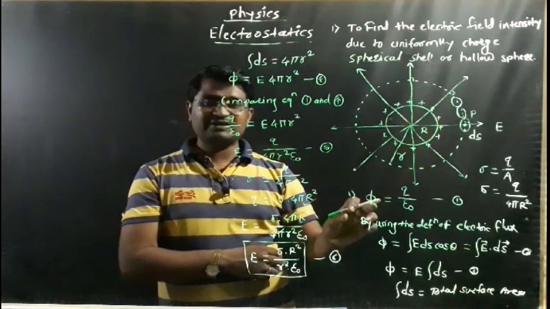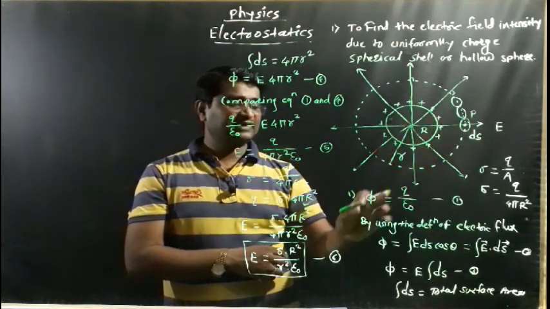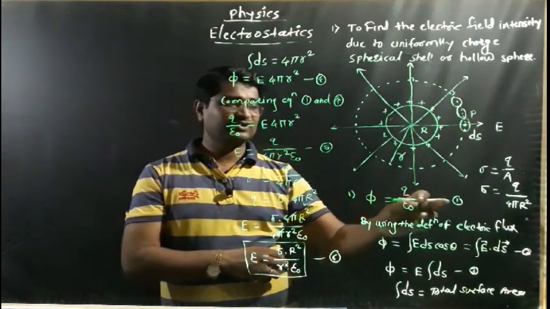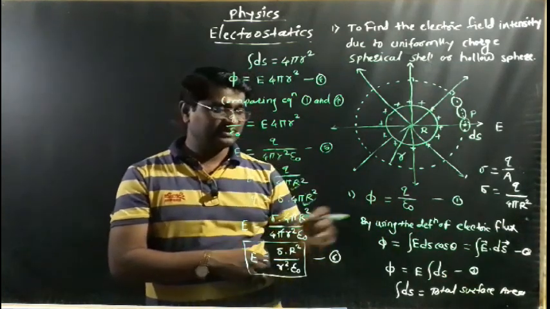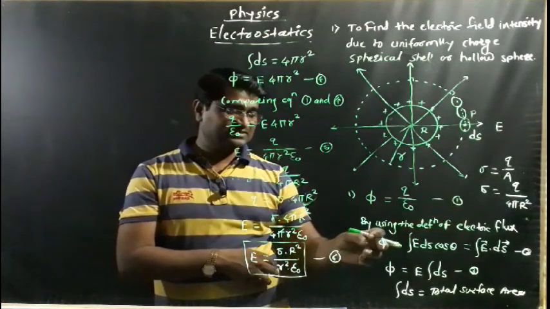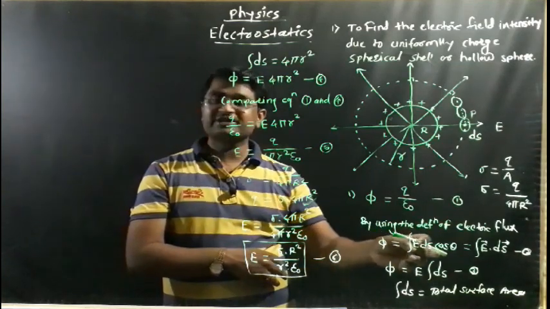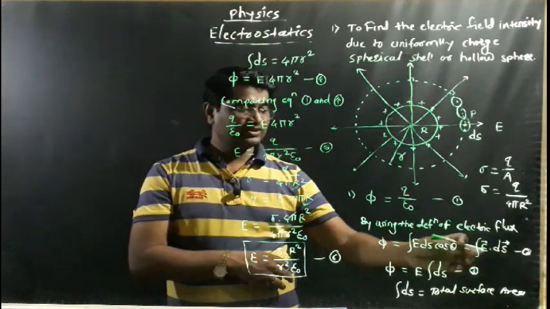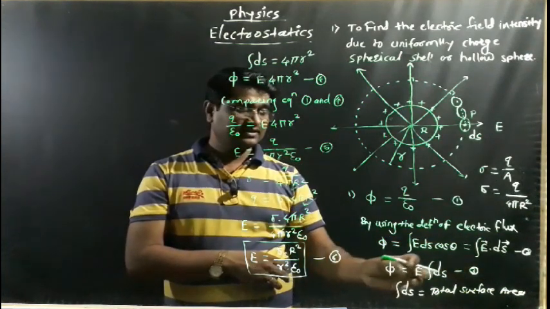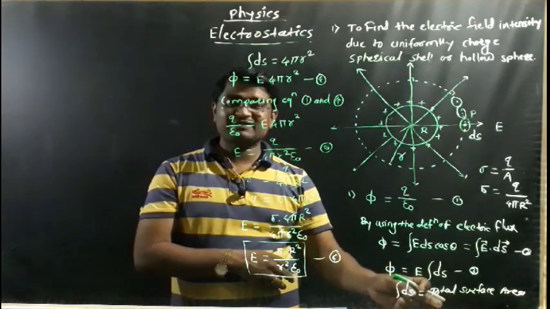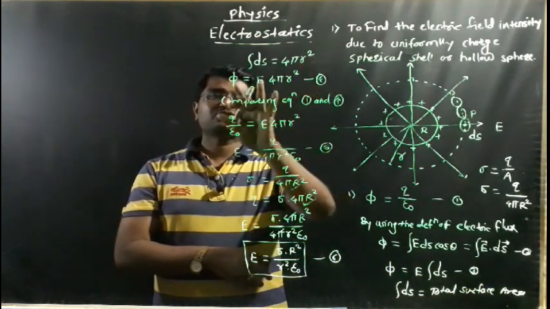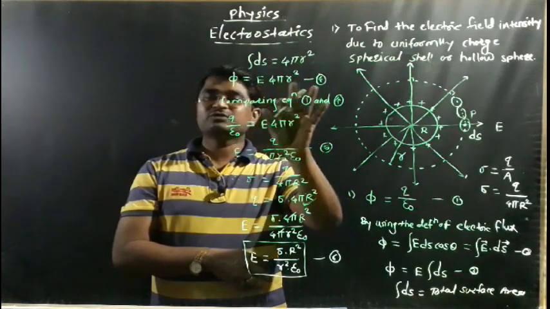So by using Gauss law, the electric flux, denoted by phi, is equal to q upon epsilon naught. Consider this equation number 1. But by using the definition of electric flux, phi is equal to integration of E into ds cos theta, which means integration of vector E into ds. E is constant, so take it outside. Integration of ds means what? The total surface area of the Gaussian sphere, which is 4 pi r square. So we find phi is equal to E into 4 pi r square.